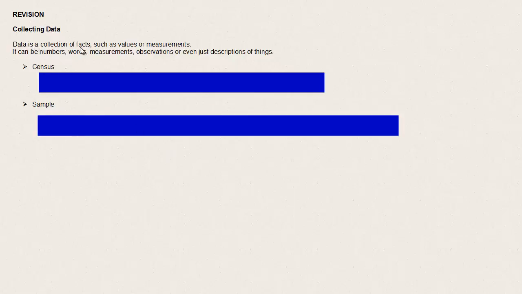Data is a collection of facts, such as values or measurements. It can be numbers, words, measurements, observations, or even just descriptions of things. There's two main ways of collecting data, via a census or a sample.